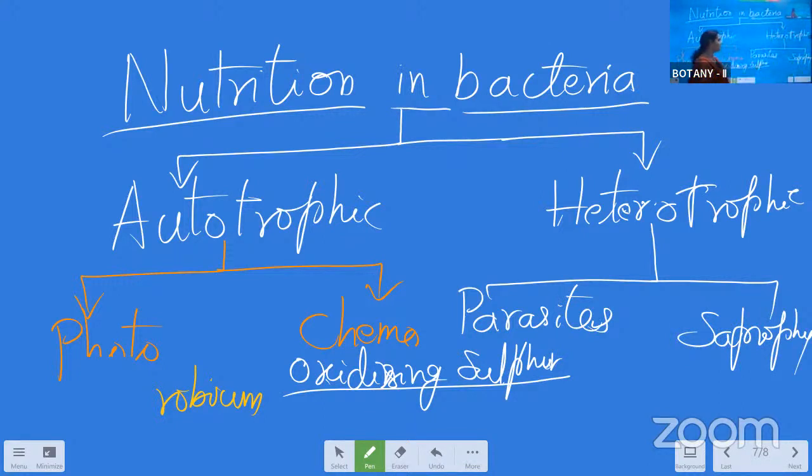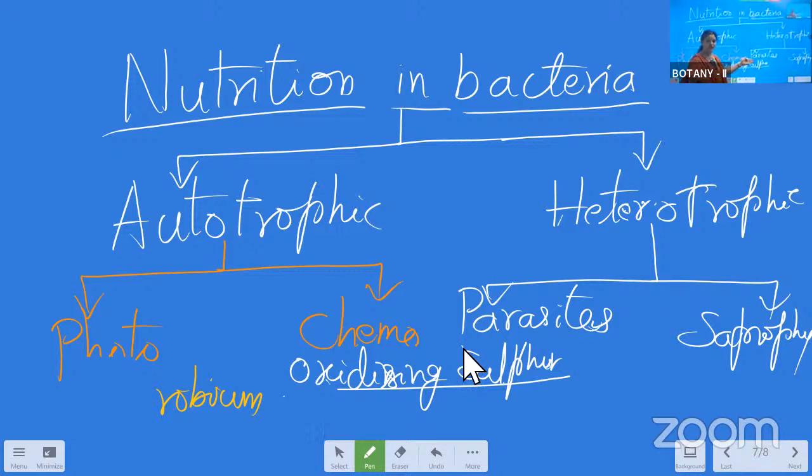So what is meant by parasitic organisms? Parasitic organisms means the bacteria which live on some other host for their food or shelter, for only one thing, food or shelter. Those are called parasites. And most of these parasitic bacteria cause infections to human beings or all other living organisms. Okay. And any example we can give? Streptococcus pneumoniae, the pneumonia causing organism.